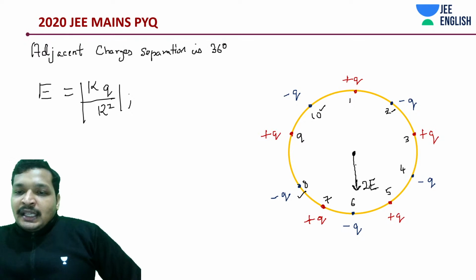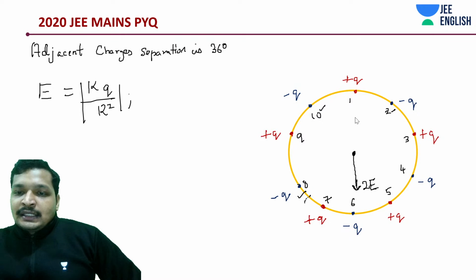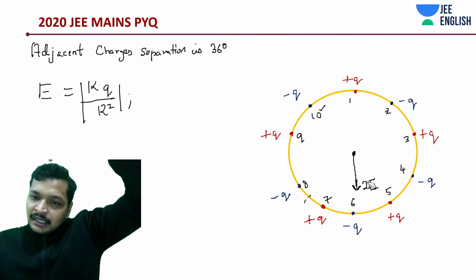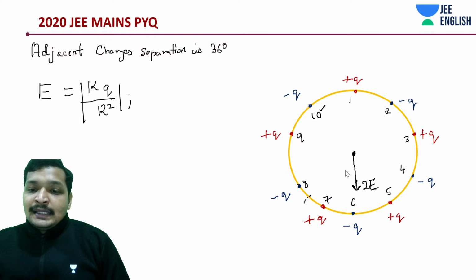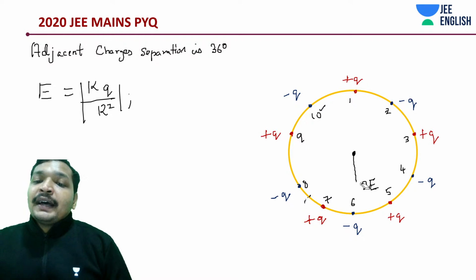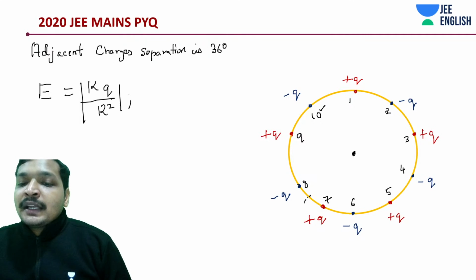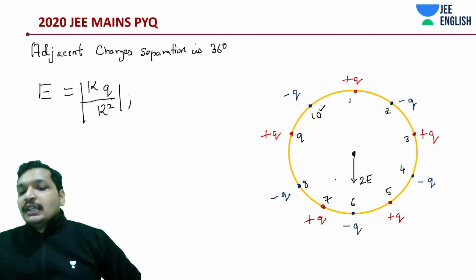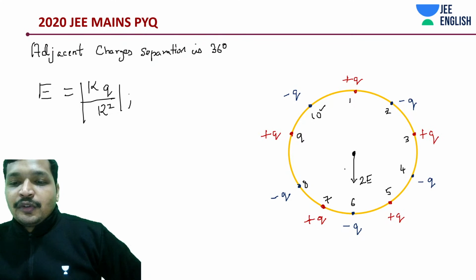And then what I'm saying is choose the opposite pairs. For example, in this case, one pair we have chosen at 0 and 180 degrees, which were plus Q and minus Q, and in the downward direction it was 2E. And similarly, choose other pairs that would be making one such 2E. There are many other pairs. Everywhere there is a 2E, 2E, 2E pair, if you notice. Just the angular separation is different. It's a vector. Angular separation you need to be very cautious about.